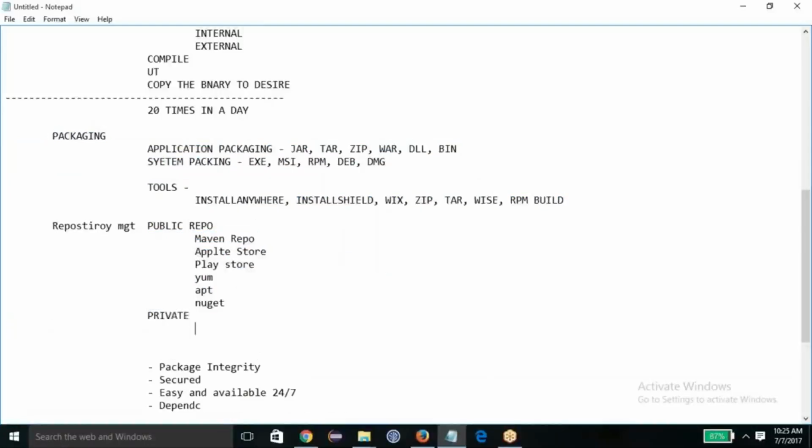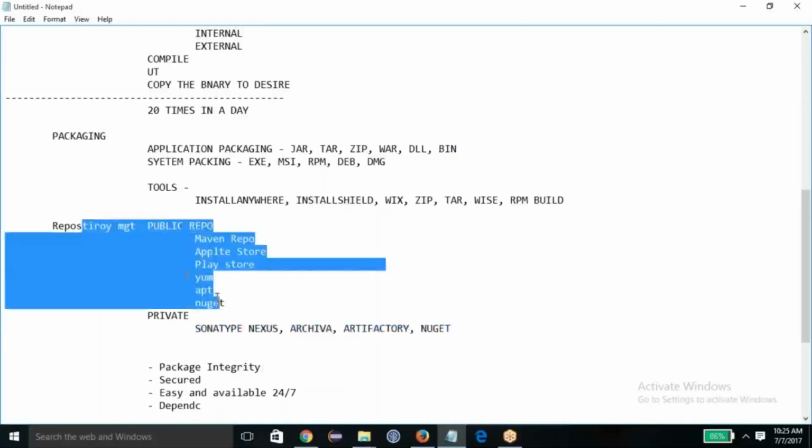So where are you going to store in a private repository? We have solutions like Sonatype Nexus, Archiva, Artifactory, and NuGet Enterprise and stuff like that. These are the solutions you can use for storing the packages.